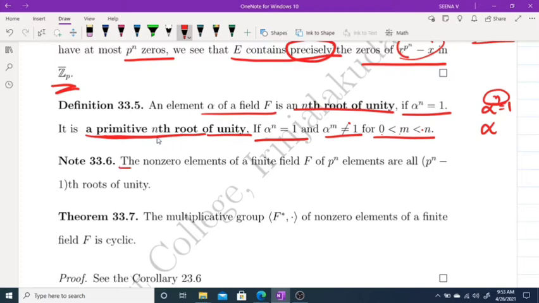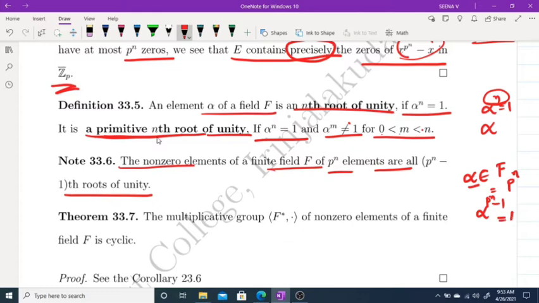Now, the non-zero elements of a finite field F of p raised to n elements are all p raised to n minus 1th roots of unity. Okay, we know that. If alpha is a non-zero element in a field E or F containing p raised to n elements, we know that alpha raised to p raised to n minus 1 must be equal to 1 because the order of an element divides the order of the group. Therefore, alpha raised to p raised to n minus 1 must be equal to 1. That means alpha is a p raised to n minus 1th root of unity.